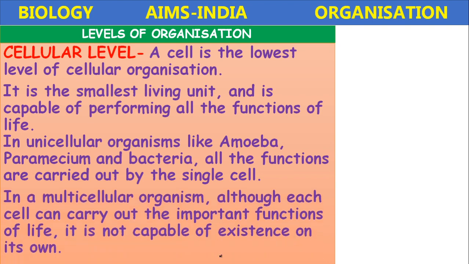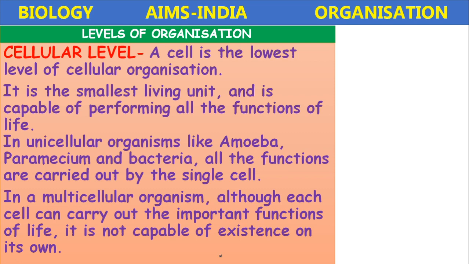Next, in multicellular organisms, if you take higher organisms, although each cell can carry out the important functions of life, it is not capable of existence on its own. In a multicellular organism, the cell has the capability of performing all the functions, but the complex functions are performed by the multicellular organism.